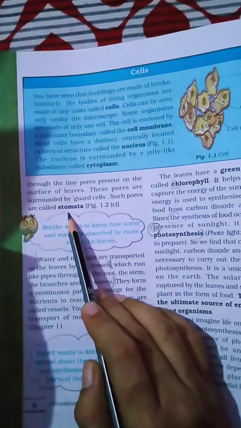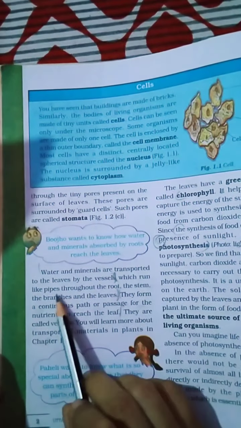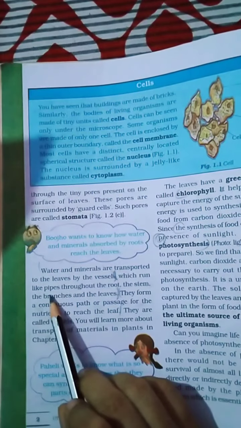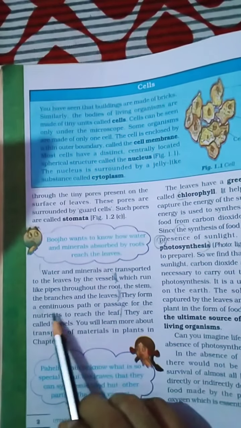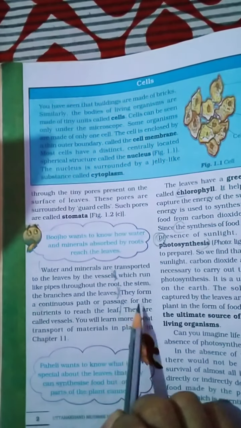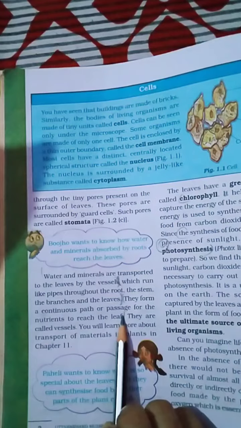Water and minerals are transported through roots to the leaves. Water and minerals are transported to the leaf by the vessels which run like pipes throughout the root. The stem, the branches and the leaves form a continuous path or passage for the nutrients to reach the leaves. So how do water and minerals reach the leaves?